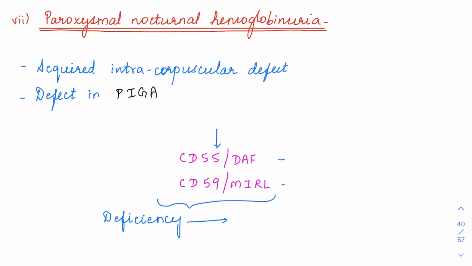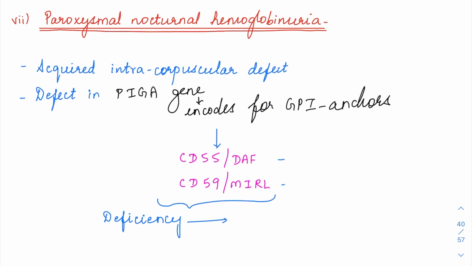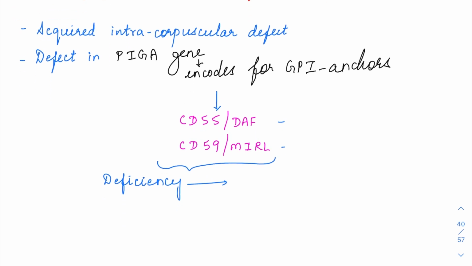So here the defect is going to be in a gene called PIGA. So the PIGA gene is defective. The PIGA gene usually encodes for GPI anchors. GPI anchors are anchors which fit certain proteins into the membrane. So when these GPI anchors are defective, the proteins which would normally be inserted are not going to be inserted. Because of that, they are going to develop disease.